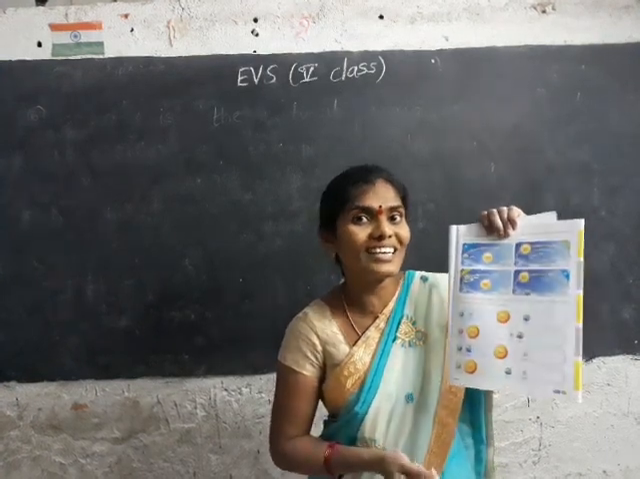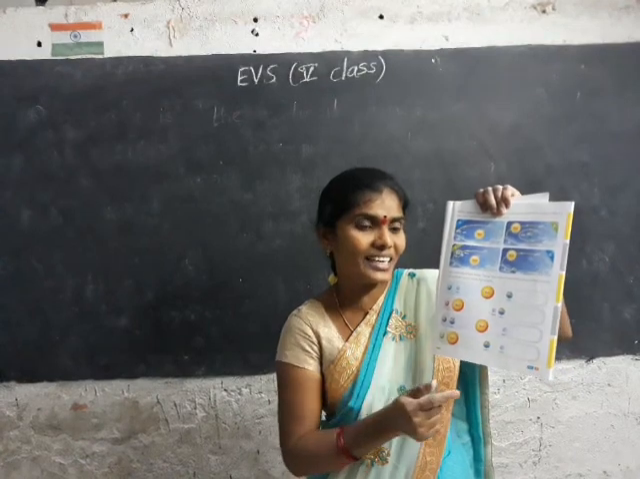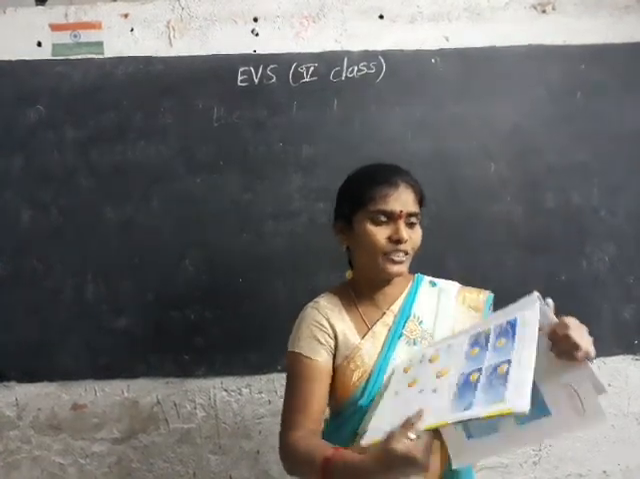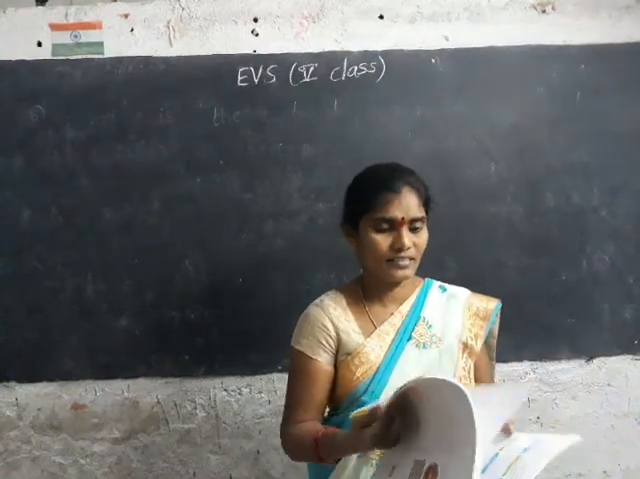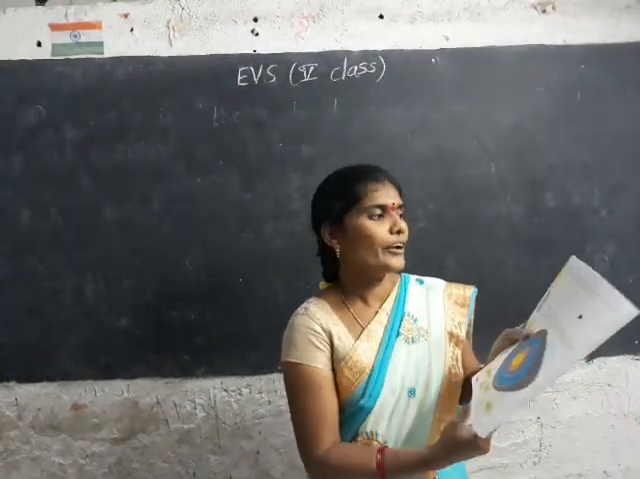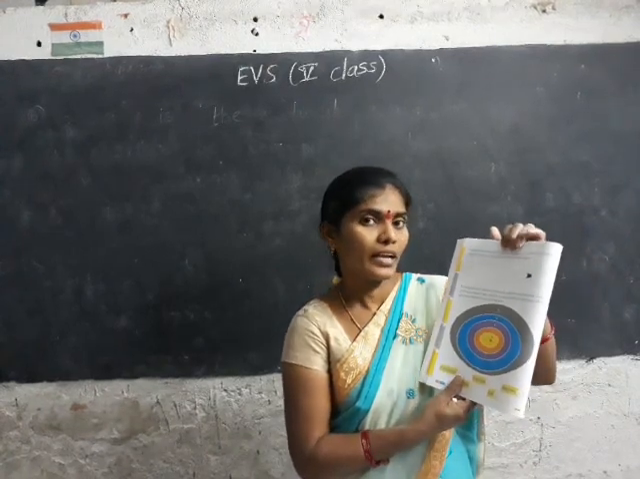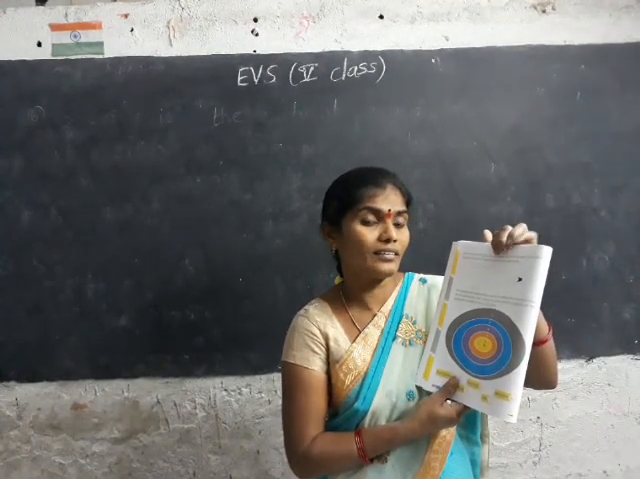Now what is the correct one? Where does the eclipse occur and what are the eclipses? Name the eclipse also. You must write the eclipse names. Next, during the solar eclipse, the moon comes in the middle.